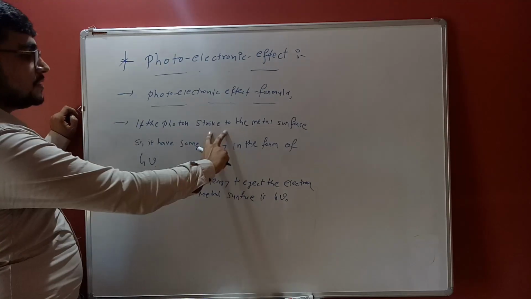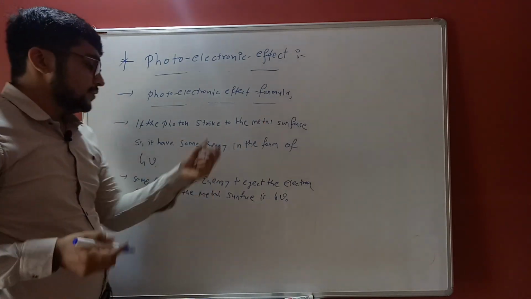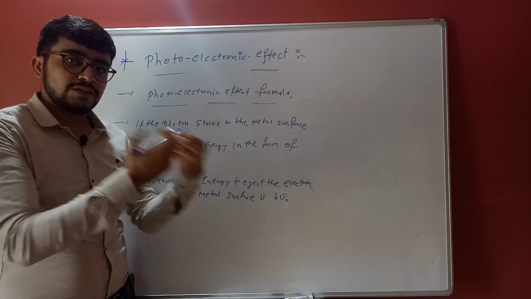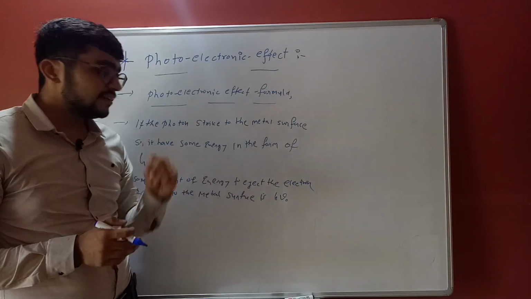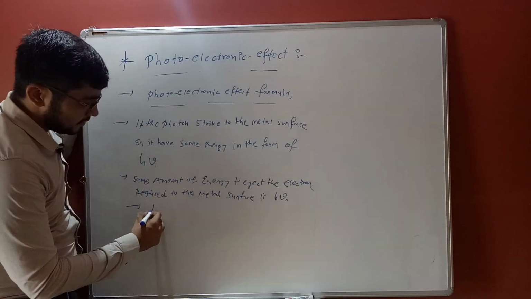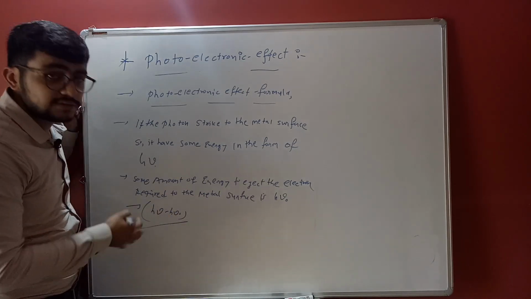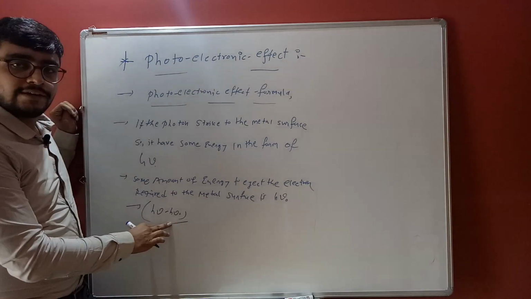Okay, so the photon strikes the metal surface with energy h mu, and to detach or eject the electron, h mu 0 is required. So there is a difference. Einstein took the difference h mu minus h mu 0 in the form of photon energy.